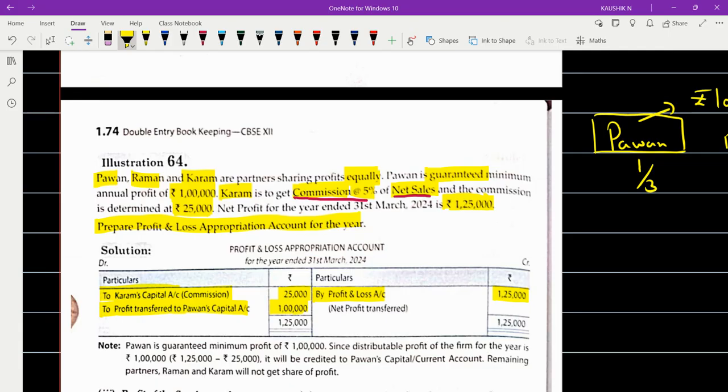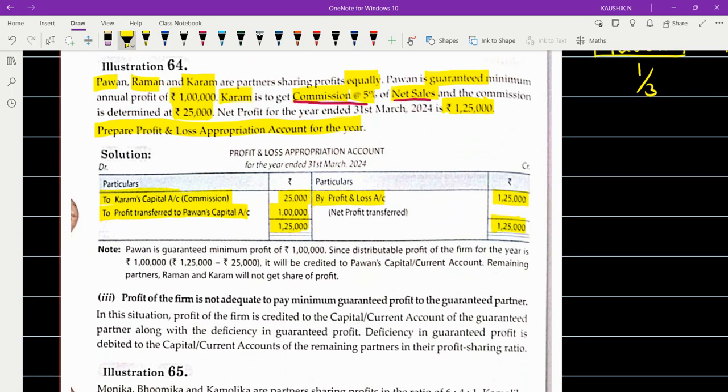You will not show any deficiency subtract. Why? Because showing a zero amount and not showing it is the same. So that is why we do not bring the remaining 2 partners, Karam and the other partner, Raman, into the picture. Straight away 1 lakh goes, and you are getting it equal at 1,20,000 on both the sides. Is this clear to you? Okay. Now, can I move on to the next problem?